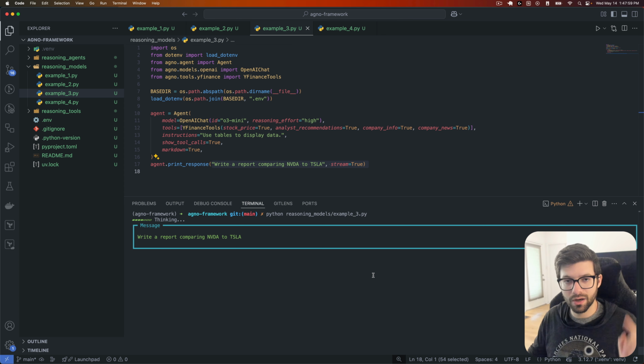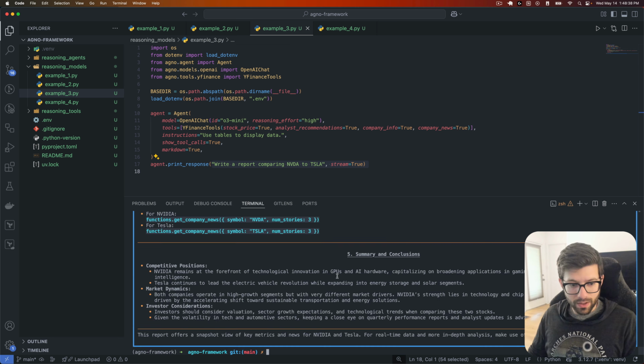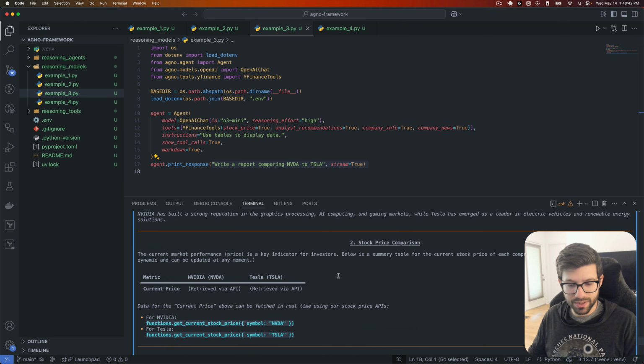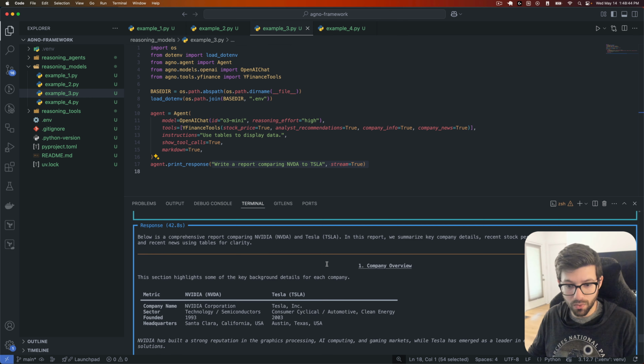So remember that the other one was 23.3 seconds. Okay, so it looks like this report here that we got is quite a bit more lengthy. Not only that, but this took 42.8 seconds, so considerably longer than the other one, which was 23 seconds, so almost twice as long. And so we can customize the reasoning effort, and that's another thing that's really helpful that we can do, right?